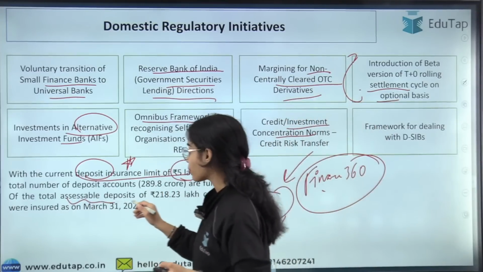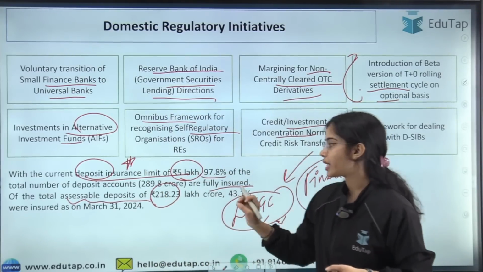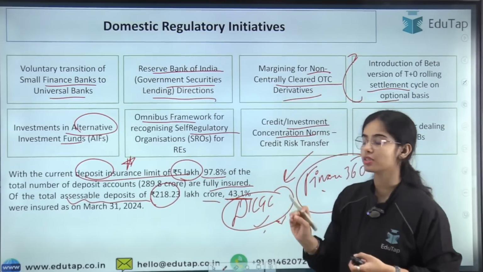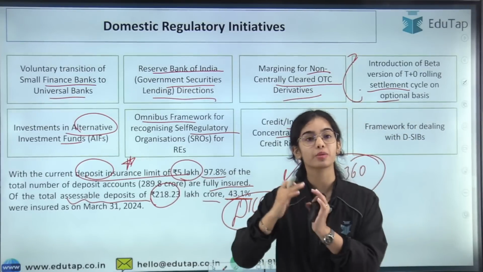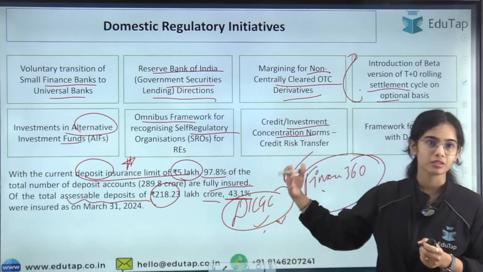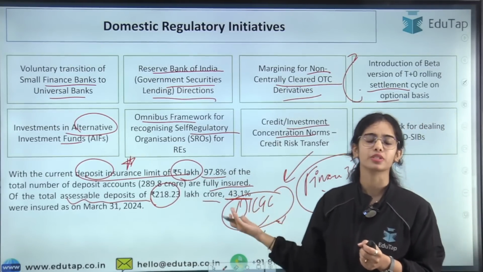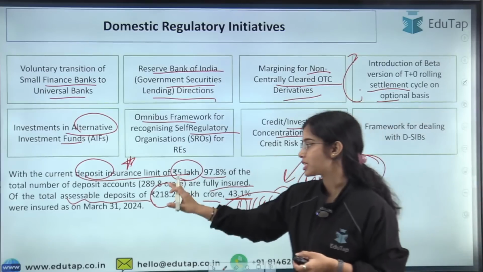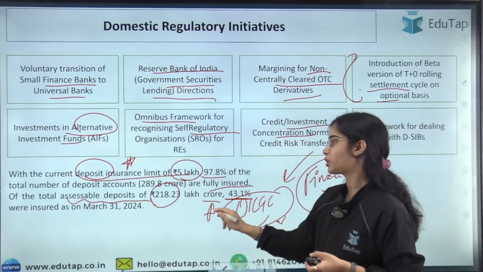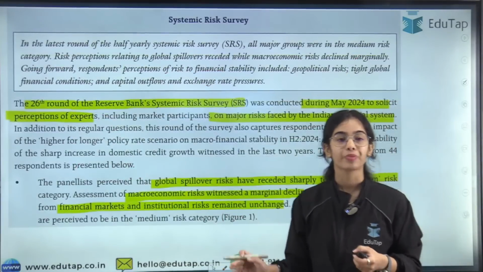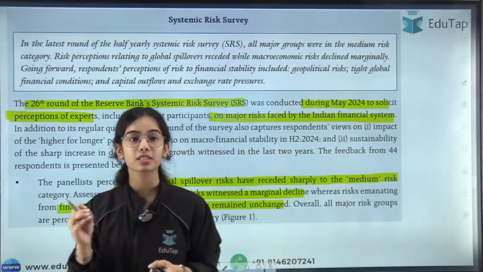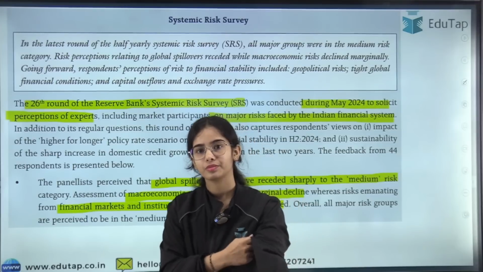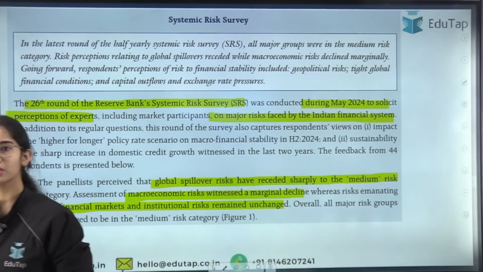Of the total deposits of 218.23 lakh crore, 43.1% of the deposits are insured, because there are many deposits of more than 5 lakh rupees. That's why the share of total deposits that are insured is 43.1%. So this is the data. Now coming to the systemic risk survey, the last point that we have to discuss today.